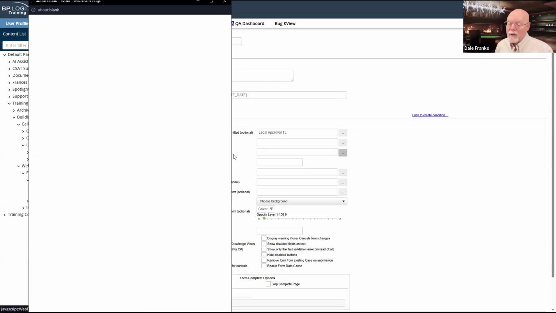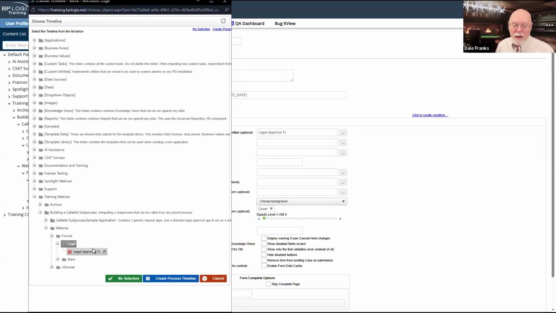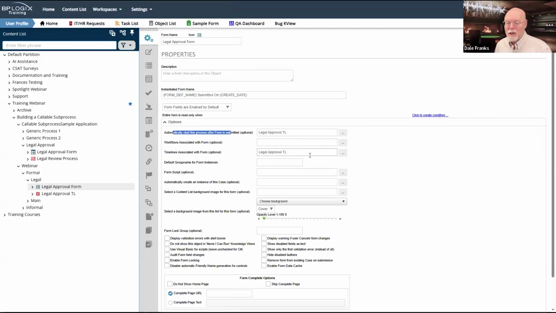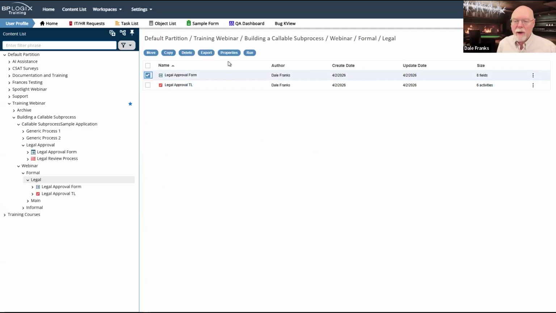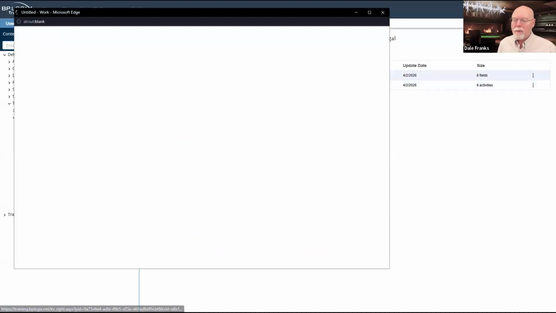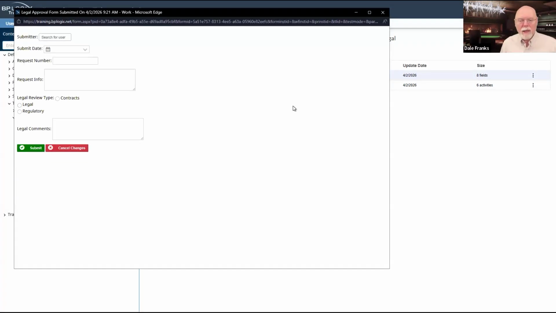And just for general purposes, I always do the association as well to associate it with my legal approval timeline. So with this configured, I should now have a fully capable and fully configured legal approval process that I can call from a parent process, or that I can simply run de novo by running my legal approval form.